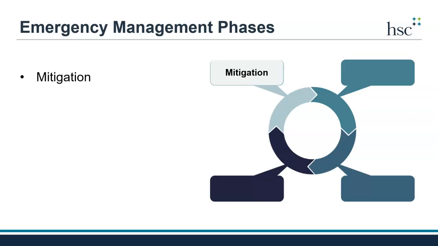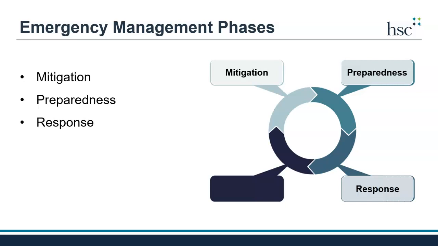The next phase is preparedness. Preparedness includes the plans to handle emergencies when they do occur, and of course, occurs before an emergency. Preparedness includes activities such as a plan for evacuating a building during a flood. The next phase is response. Response occurs during an emergency and is putting your plan in place to save lives and minimize damage. For example, a response action could be sheltering in place during a hurricane.